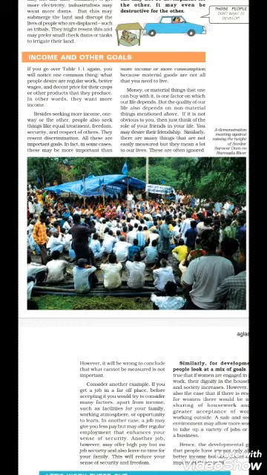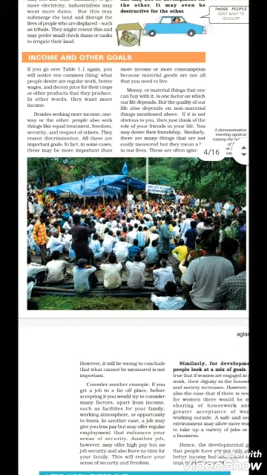For example, if we get a job in a far off place, before accepting it we would consider many factors apart from income. If a person gets a job that is far from his native place, he will consider some factors. So what are those factors?